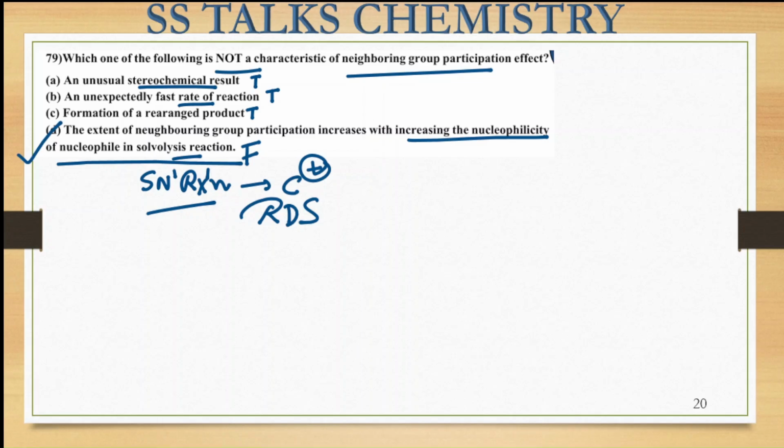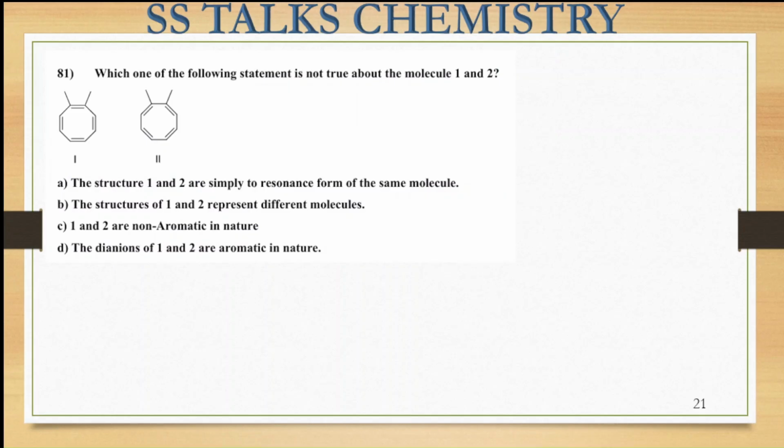Now let us move on to the next question, that is this one. Again a statement based question we are having: which of the following statements is not true about the molecules 1 and 2. Okay. So in 1 and 2 species, the first statement says the structures 1 and 2 are simply two resonance forms of the same molecule. Firstly, let us do the numbering in both of the molecules so that we can get more clarification on this.